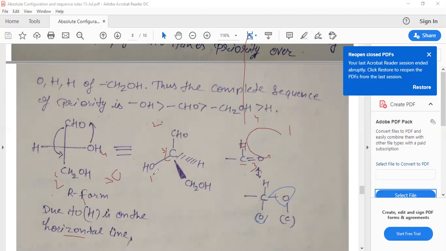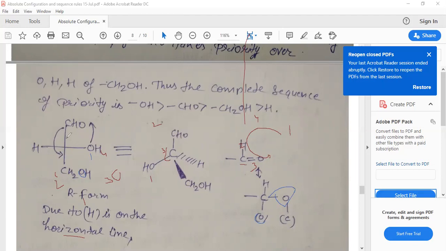But in the case of the alcohol, only 1 oxygen atom is attached. The OH group has the oxygen directly attached to the chiral center. Therefore, the atomic number of oxygen is higher than carbon, so we will take it as the highest priority, 1.